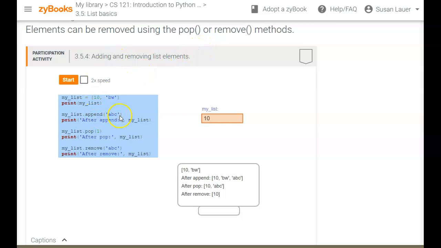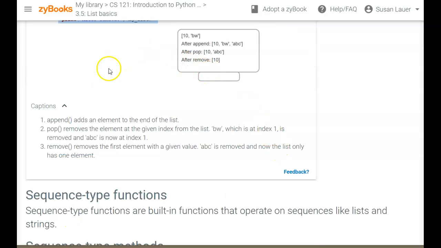So you can add and remove elements with pop or append. Append is going to put it at the end. So they show you if you have this list and you append ABC, it's going to be at the end there. If you pop 1, it's going to pop the element at index 1, which would be BW. The first index actually is index 0. And then here it says remove ABC, so it would remove ABC from the list. If you have more than one occurrence, you want to be careful, because you might think this will remove every occurrence from the list, and it might not be what you want. Looking down here at the notes, it specifies it's going to remove the first element with the given value ABC.